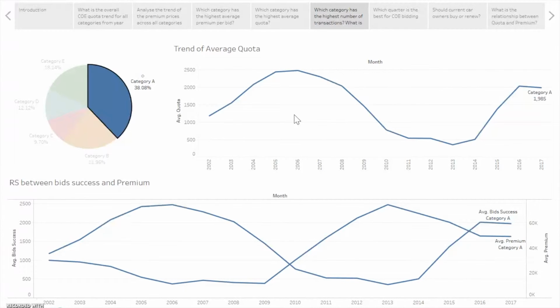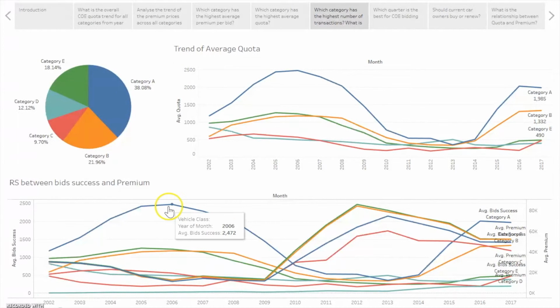Although categories C and D, as you can see, actually have a lower premium price as compared to A, we are not comparing them in this case because category C consists of buses and goods carrying vehicles, which are more applicable to companies and organizations, and category D consists of motorcycles, which has the least demand.